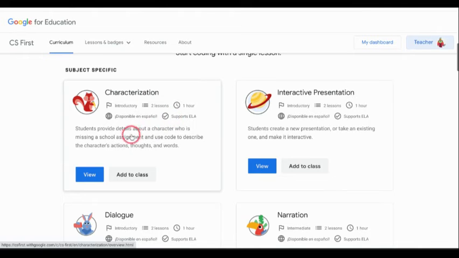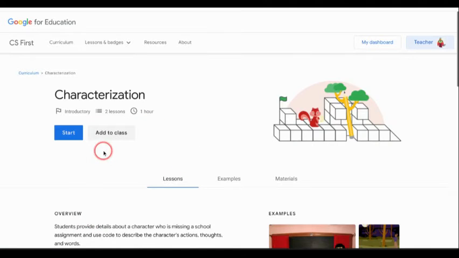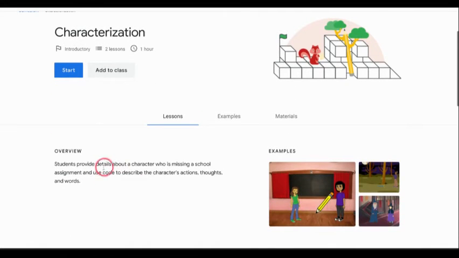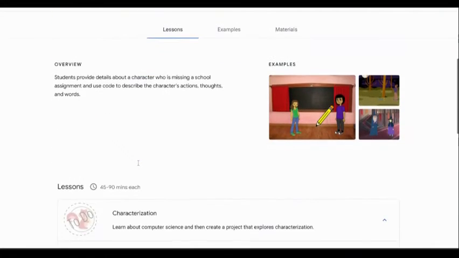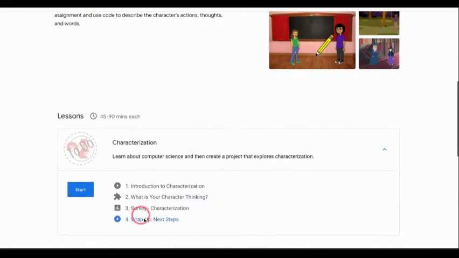Okay, and if you wanted to view this, you can click on View, and you'll notice here that it gives you an overview of this unit. Okay, it gives you what the students are basically going to see. So this is a video. This is an area where the students will be creating a Scratch project.